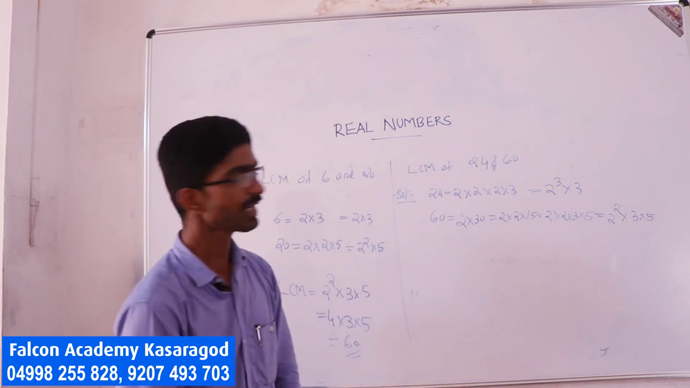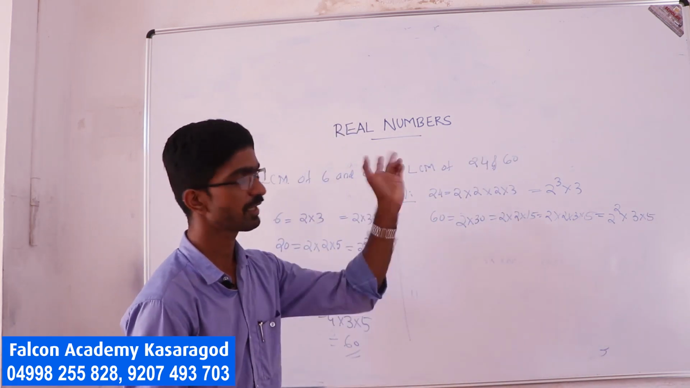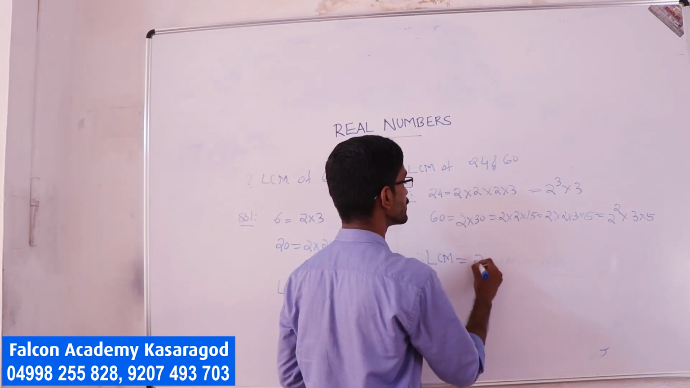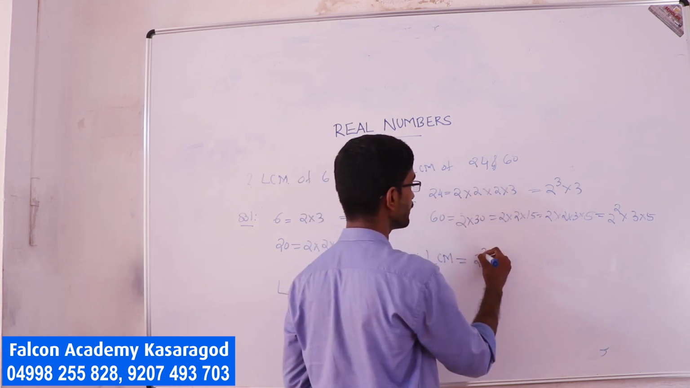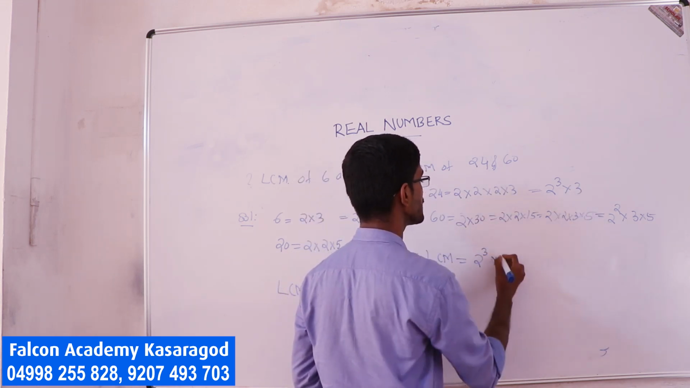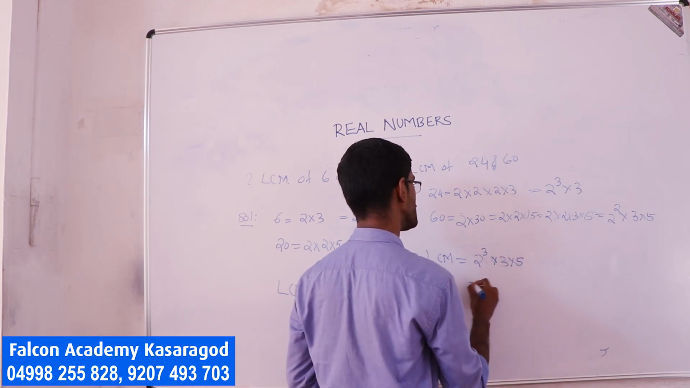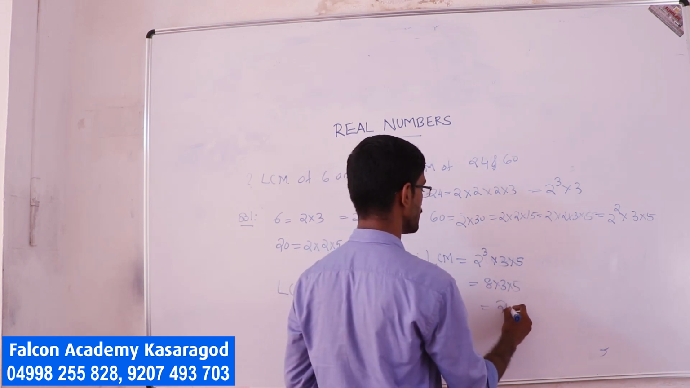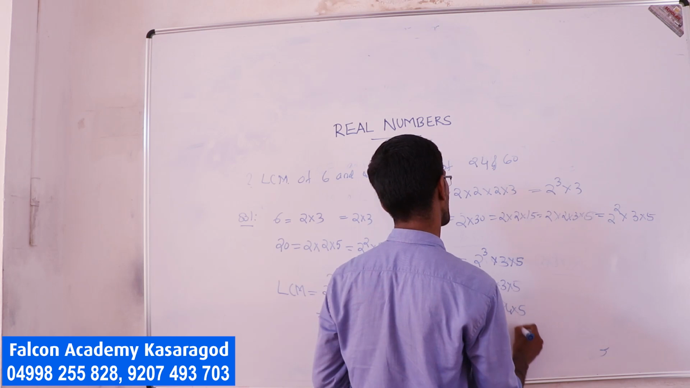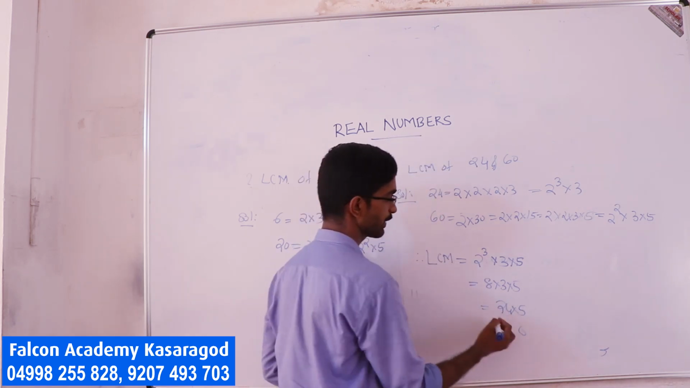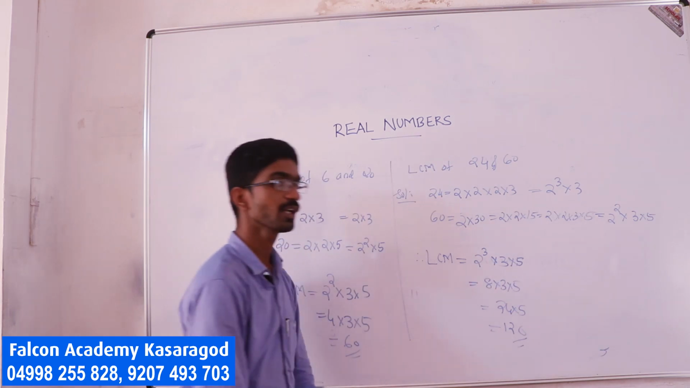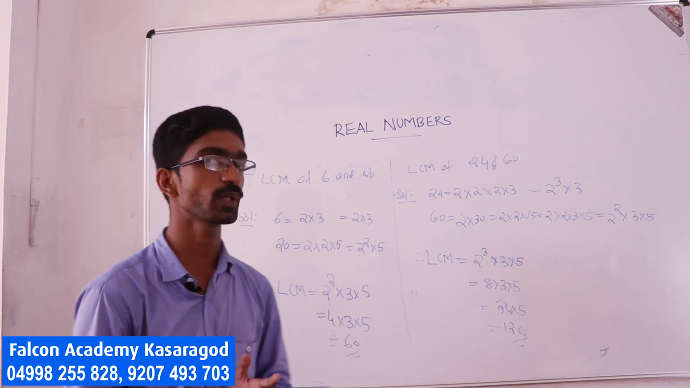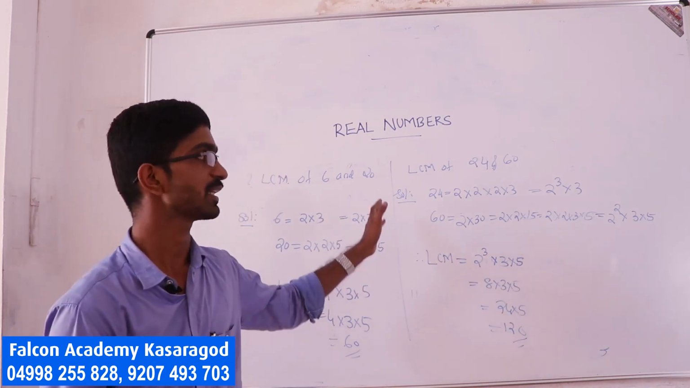Okay. Now, what are the factors? 2 comes there, 3 comes there, and 5 comes there. So I can write LCM is equal to the highest powers. 2's power is 3, into 3. 3's power is 1. So 3 into 5. That is 2 raised to 3 is 8. 8 into 3 into 5. So 8 into 3 is 24. 24 into 5 is 120. So the answer is 120. In this way, we can find the LCM and HCF of any two numbers using the fundamental theorem of arithmetic.